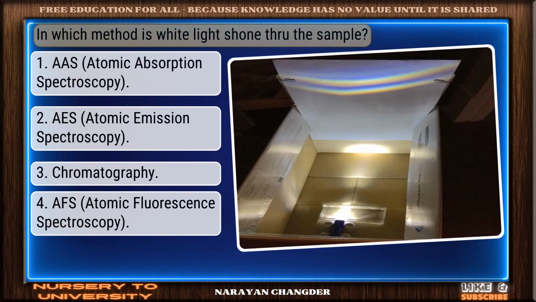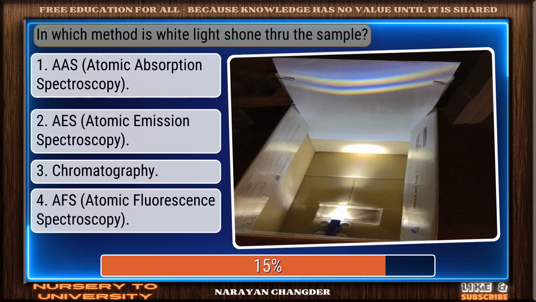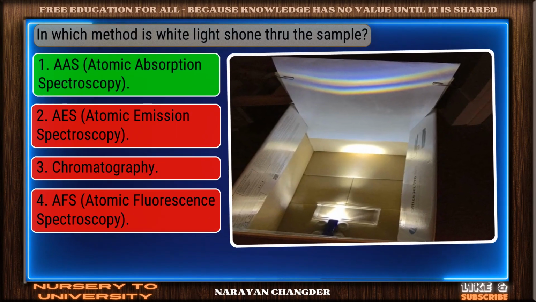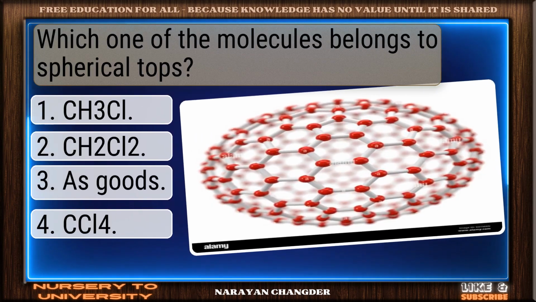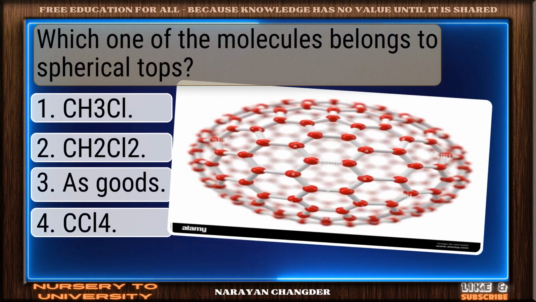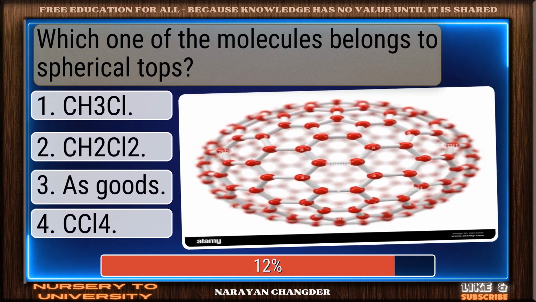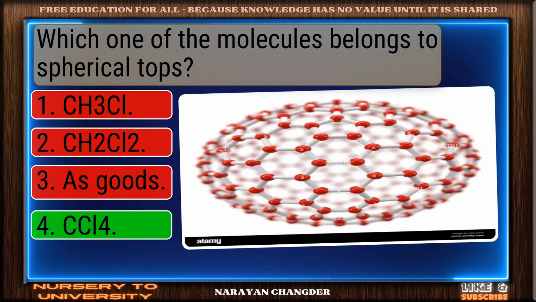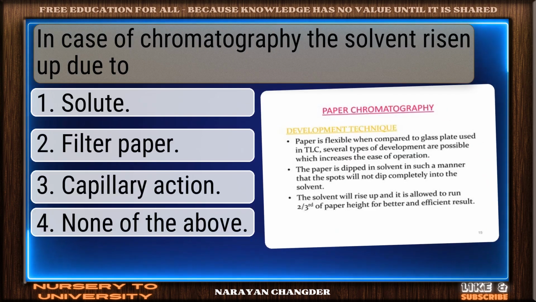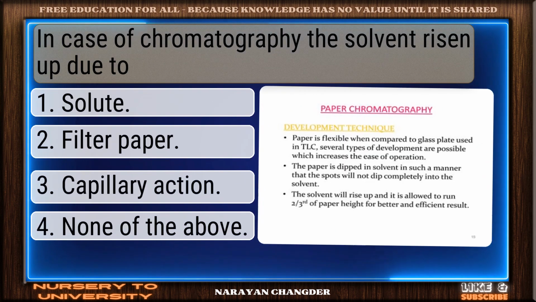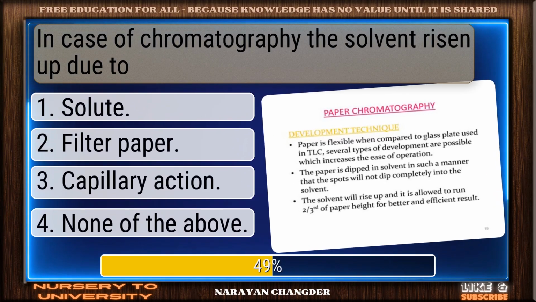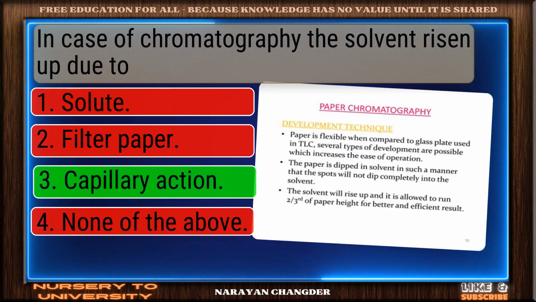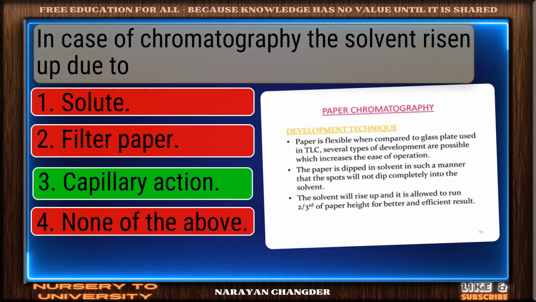In which method is white light shone through the sample? Valid point. AAS is true. Which one of the molecules belongs to spherical tops? Sharp thinking. CCl4 is the right choice. In case of chromatography, the solvent rises up due to. You're right. Capillary action is the correct answer.